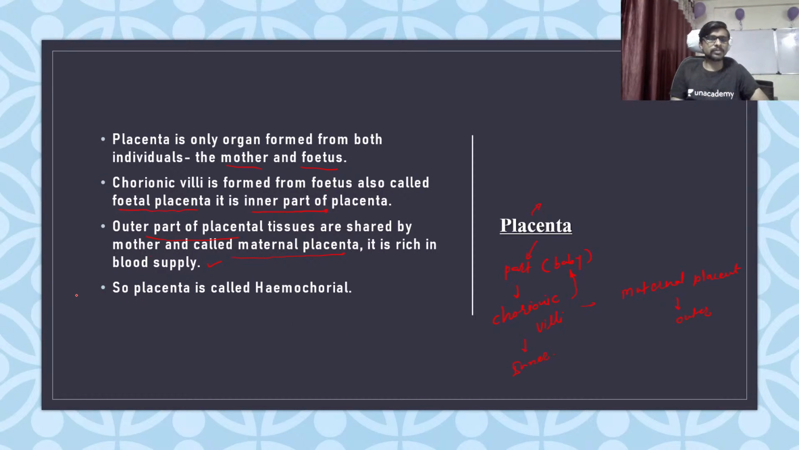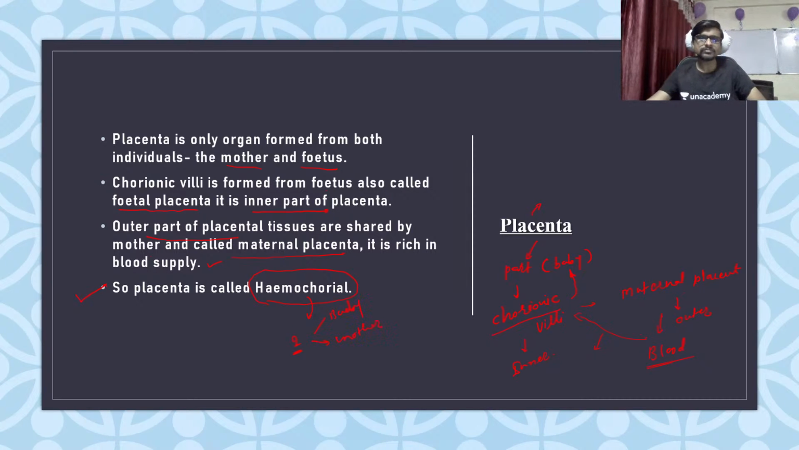Okay, so the placenta is hemochorial. Why hemochorial? Because chorial is coming from here and hemo is coming from here, so this outer part is responsible for the blood supply. That's why these two things come together and they call it hemochorial. So it is an organ which is developed from two different individuals. One is a baby and second is a mother.